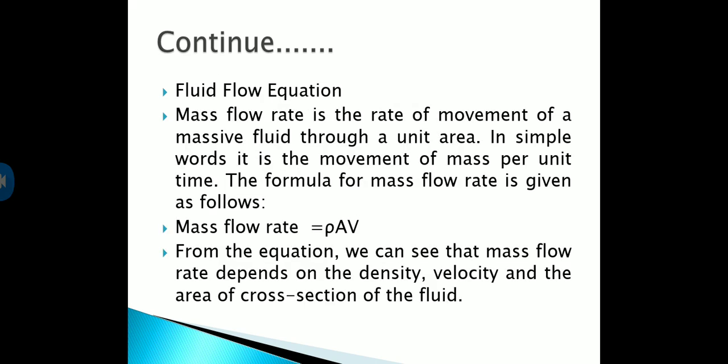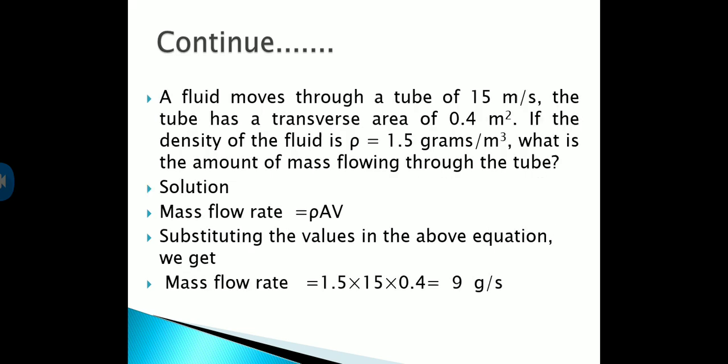Fluid flow equation. Mass flow rate is the rate of movement of mass of fluid through a unit area. In simple words, it is the movement of mass per unit time, and the formula of the mass flow rate is given as rho times A times V. From this equation, we can see that the mass flow rate depends on the density, velocity, and the area of cross section of the fluid.